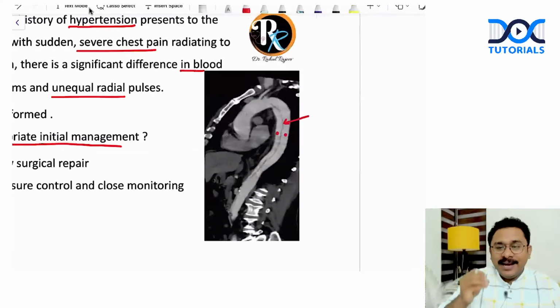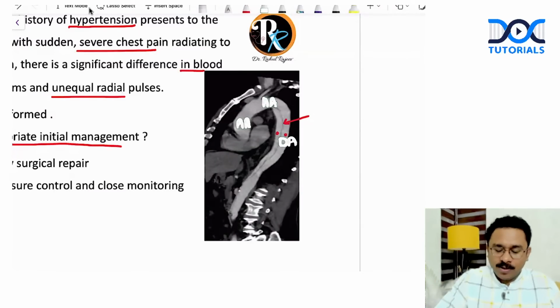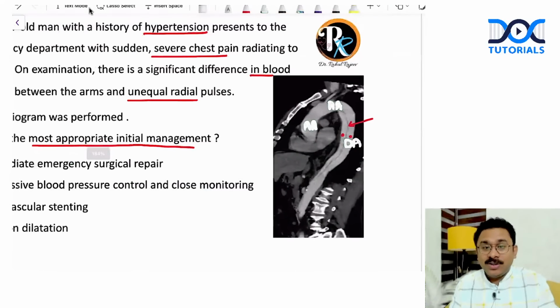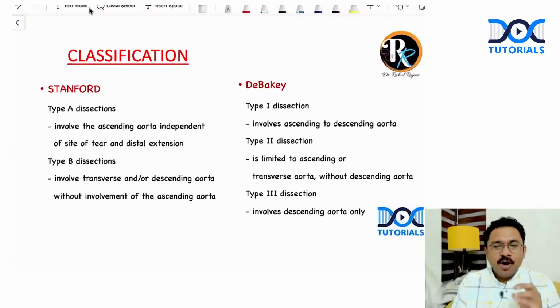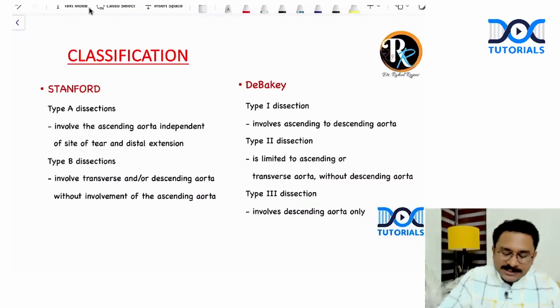This is a dissection. And is this dissection involving predominantly the ascending aorta, the aortic arch, or the descending aorta? It's predominantly involving the descending aorta, and maybe it is extending into the aortic arch as well. Now, when I taught you about the management of aortic dissection, I told you it depends. Depends on what? Is it Stanford type A or B? If you remember this slide in my lectures on the classification of aortic dissection, you've got the Stanford as well as the DeBakey classification. In terms of the management, what did I tell you? Which is more important? Stanford.